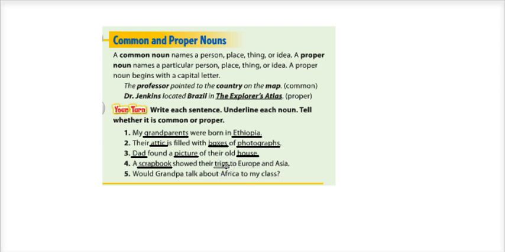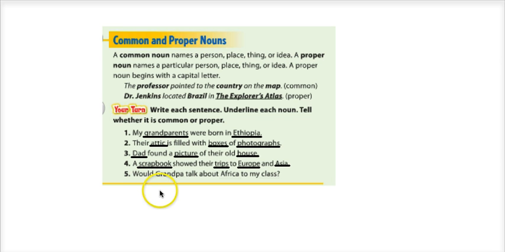In number 4, a scrapbook showed their trips to Europe and Asia. Scrapbook, trips, Europe, and Asia are all nouns. Scrapbook is a thing, it's a common noun. Trips are things, common noun. Europe and Asia are both proper nouns that name particular places.